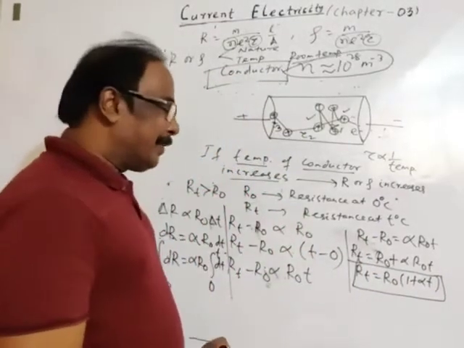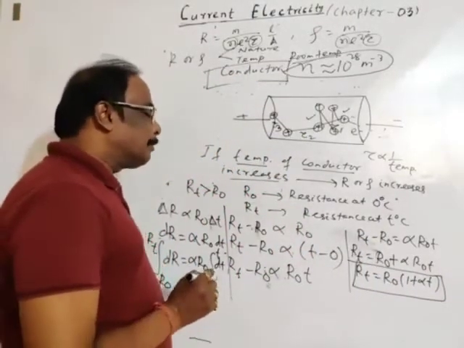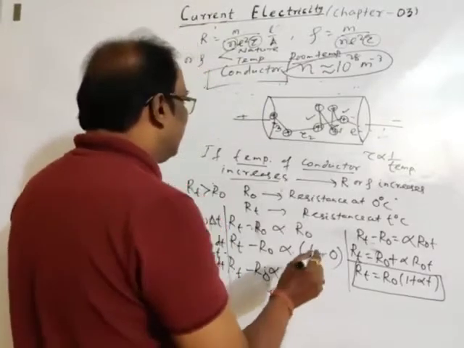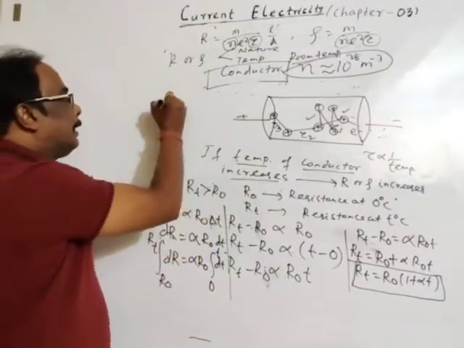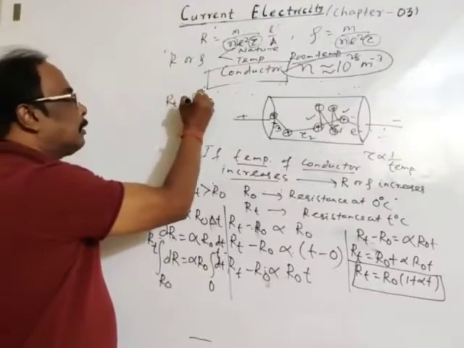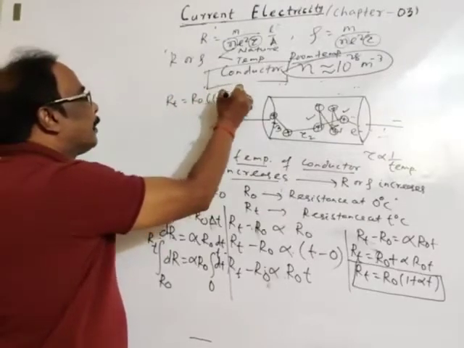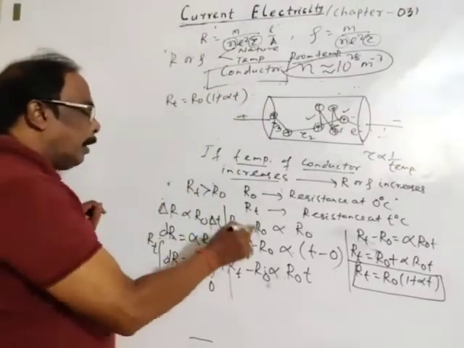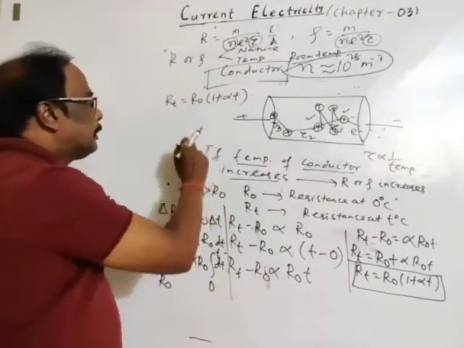Okay. There is some resistance with temperature. Then in similar way, I am writing here RT is equal to R0 into 1 plus alpha t. Of course, this T means increase in temperature.